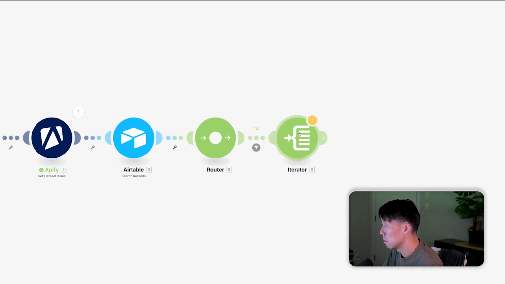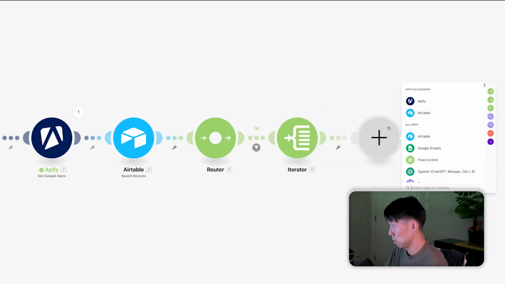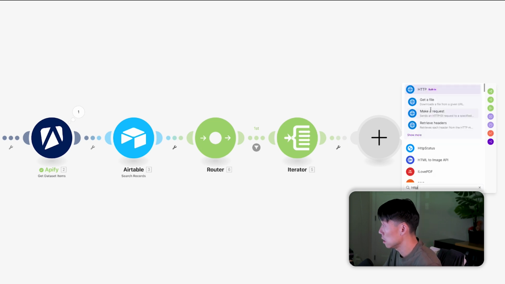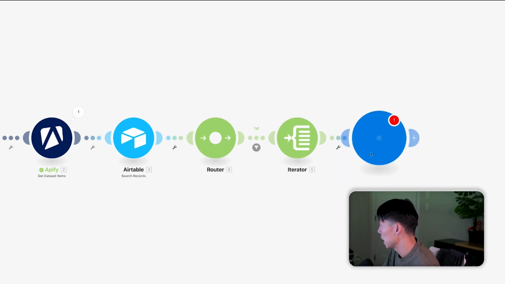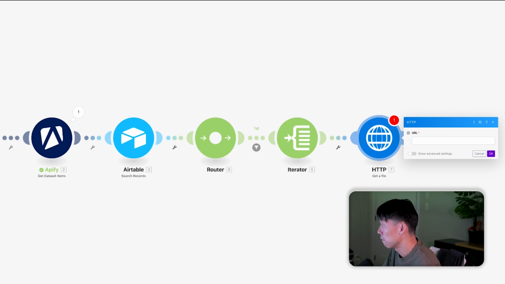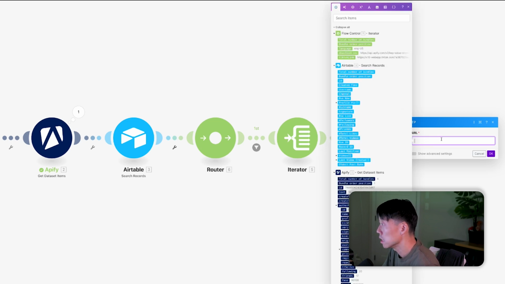Now, we have the array ready and set up to go. Now we're going to go ahead and download the actual subtitle file. So that is done through an HTTP request, and that is through get a file. And now the file URL is going to be the download link from the iterator that we get from here. So hit, as you can see, the api.afi link here. Hit download link.